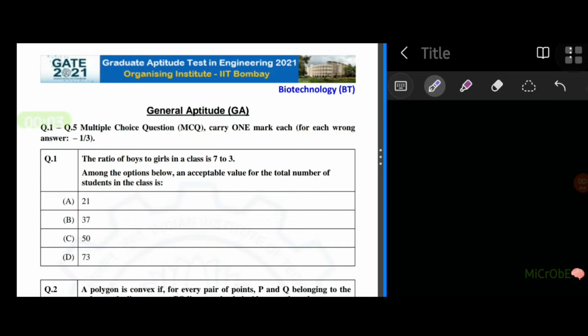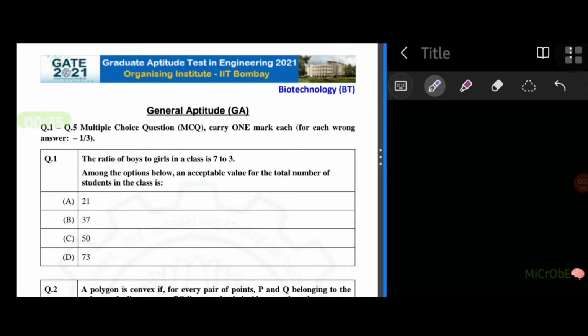Hello friends, in this video we are going to solve the general aptitude section of GATE BT 2021. It's really important for any competitive examination preparation to solve the previous year question paper. Especially in the case of general aptitude, if you solve the questions, you will definitely be able to solve questions during your examinations. So without any further ado, let's get into solving the questions.